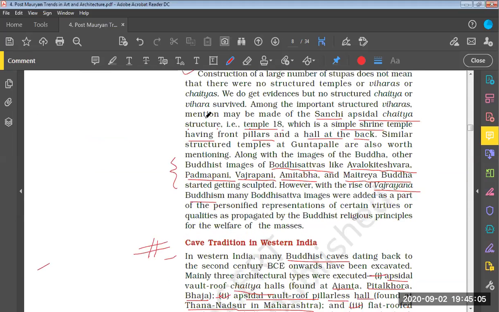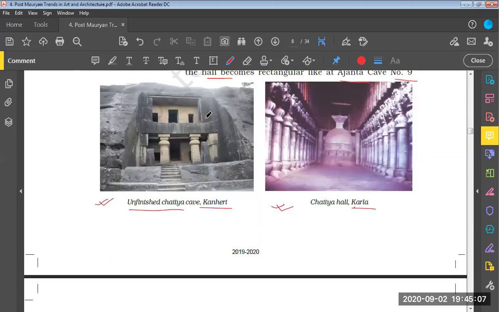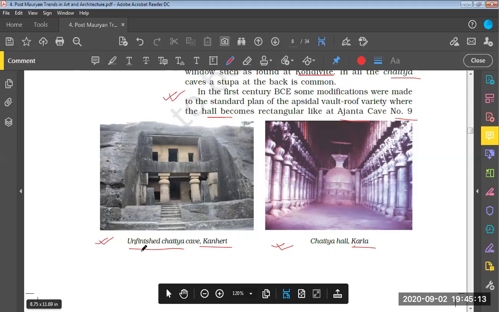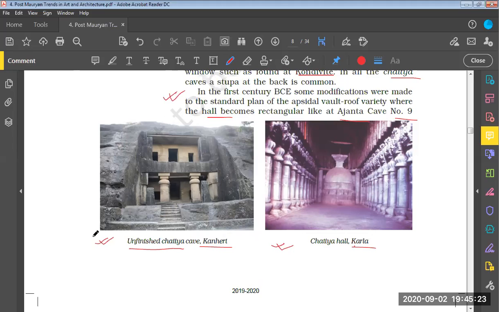Now let us move to the next image for the day. Over here to the left side, we have another image which shows an unfinished Chaitya cave at Kanhad. Chaitya means the place of worship for the Buddhist monks. So this is an unfinished Chaitya cave at Kanhad.